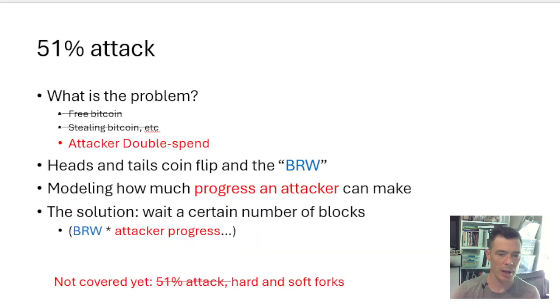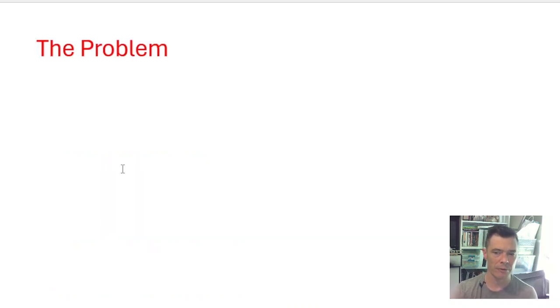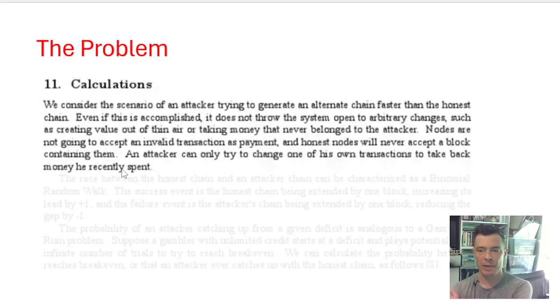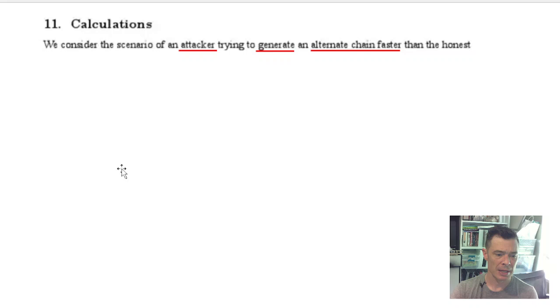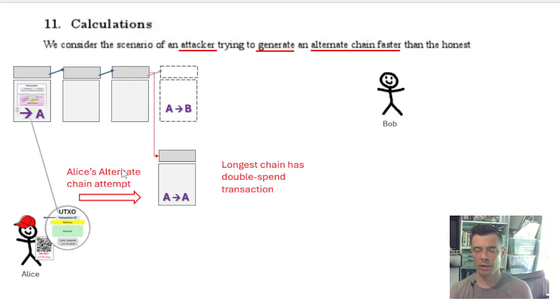It's a little bit of a weird process that he goes through. So we're going to walk through that process in some detail, and we'll start first with what exactly is the problem of a 51% attack. This is from section 11 of the white paper, and in a minute we'll do an in-depth example. A 51% attack is Alice trying to spend the same coin twice, and it becomes easy to do. She has more power, that's why it's called the 51%.